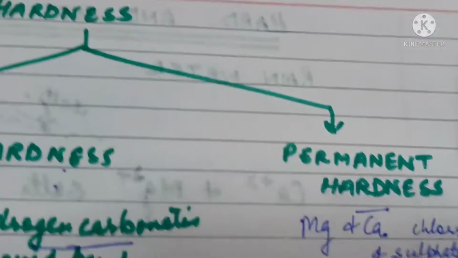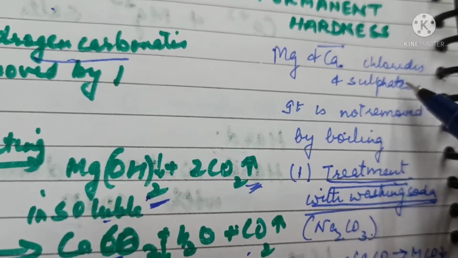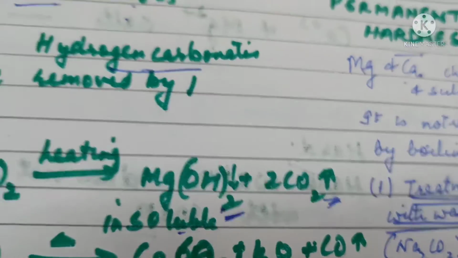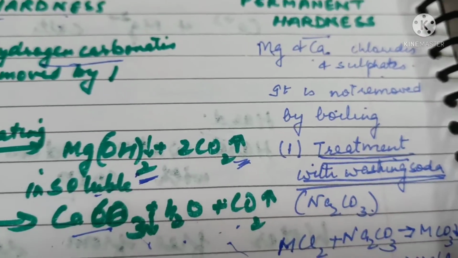In comparison, permanent hardness is because of chlorides and sulfates of magnesium and calcium. It is not removed by boiling.